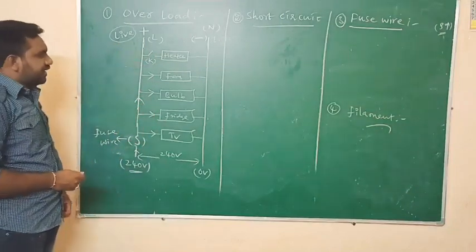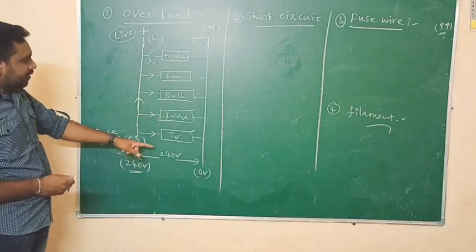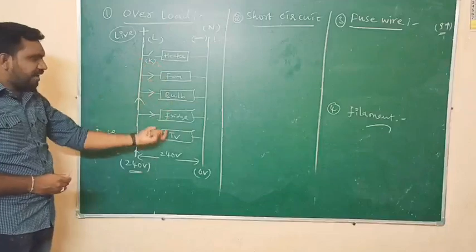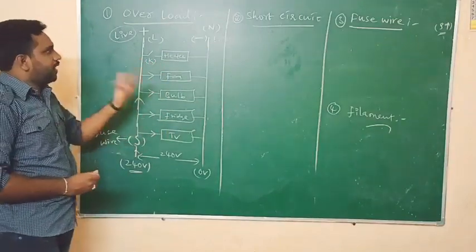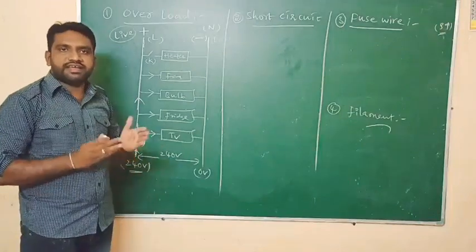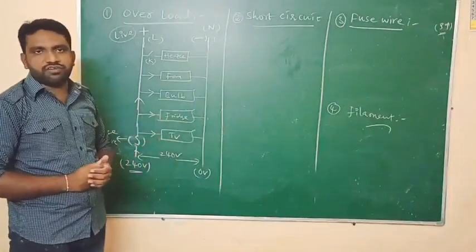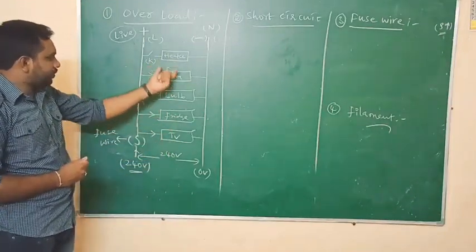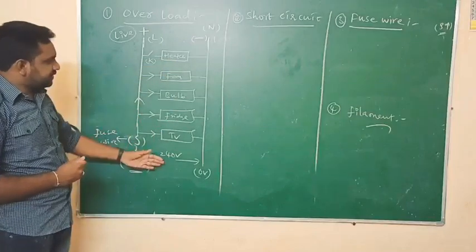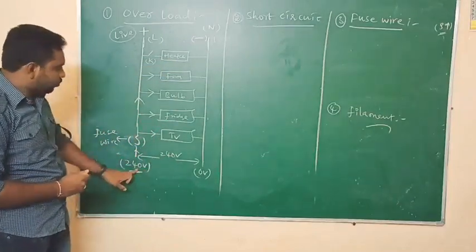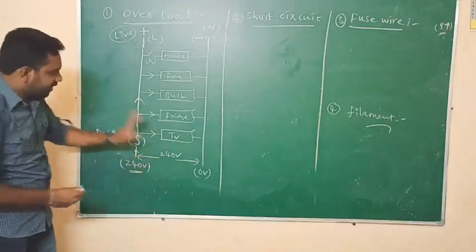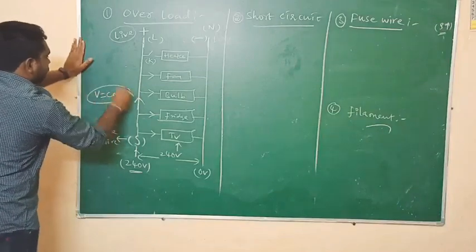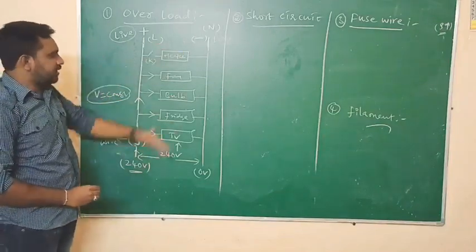Once you observe this diagram clearly, all these electric components are connected in parallel, parallel to each other. So that means it is a parallel circuit. According to the parallel circuit, we have some conclusions here. In a parallel circuit, the potential difference will be the same, and the potential difference transferred to all these electronic components will be the same. Every component is receiving 240 volts potential difference. Why? Because 240 minus 0 is nothing but 240. This is the constant potential difference. V equals constant. The same potential difference is supplied to all the electric components.